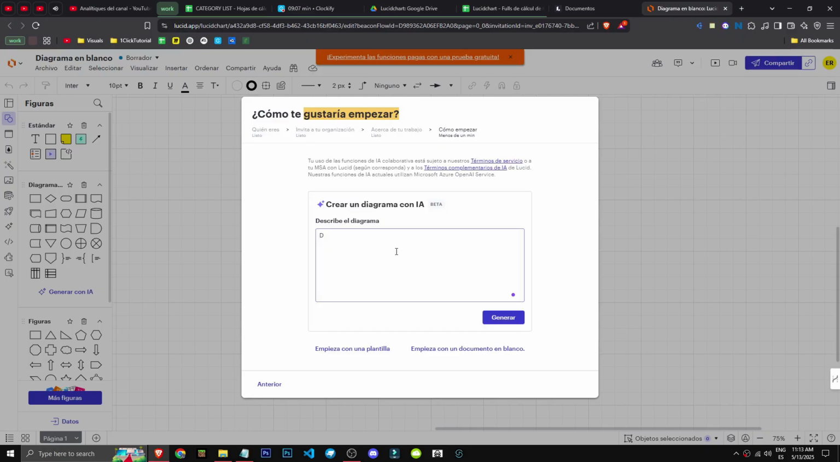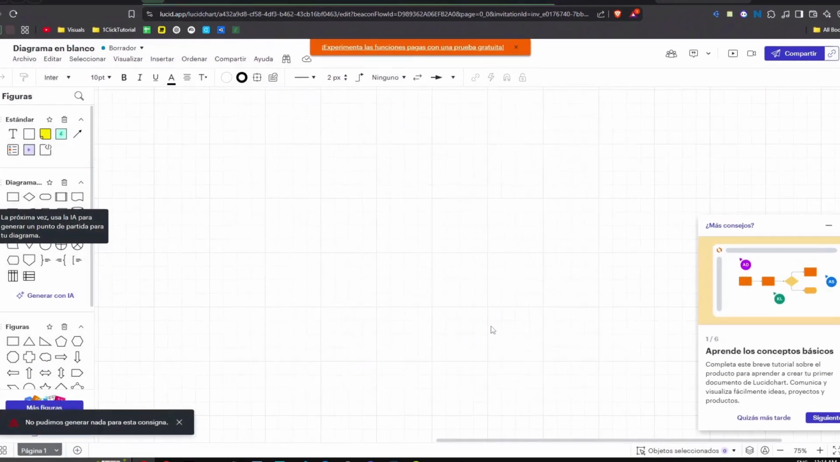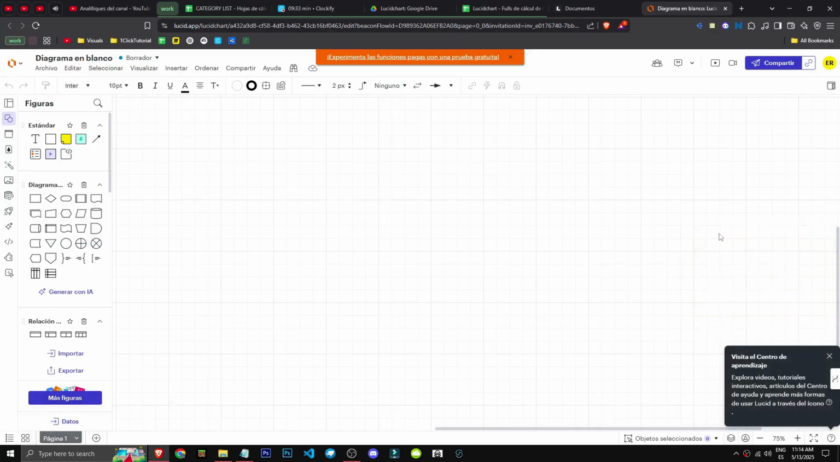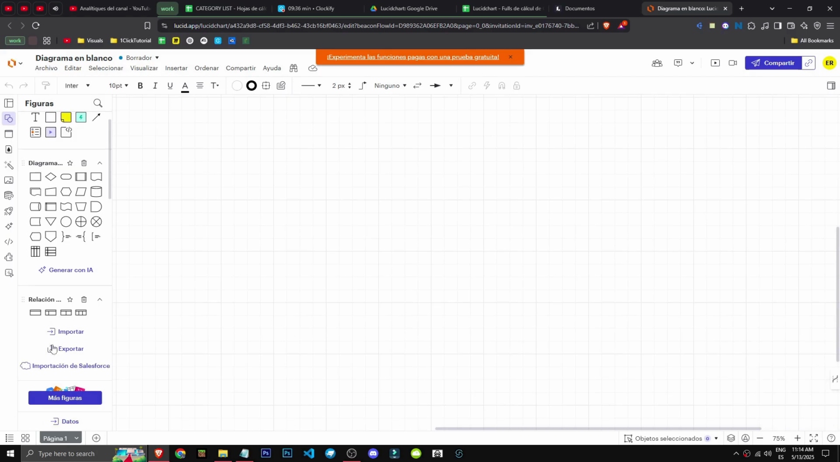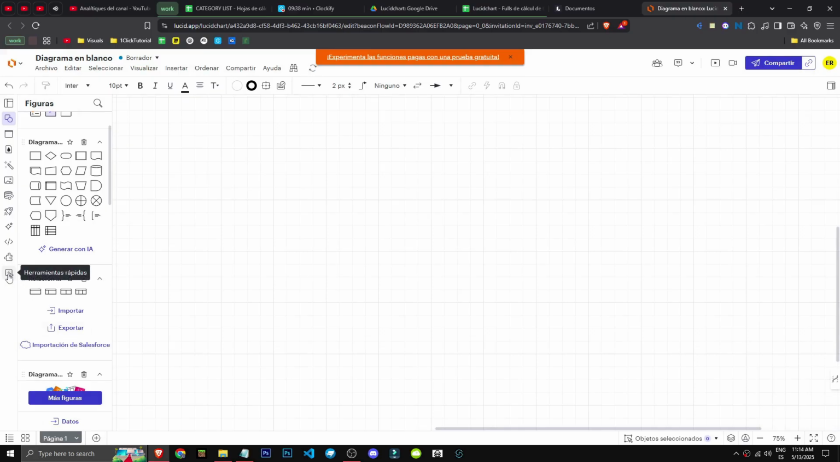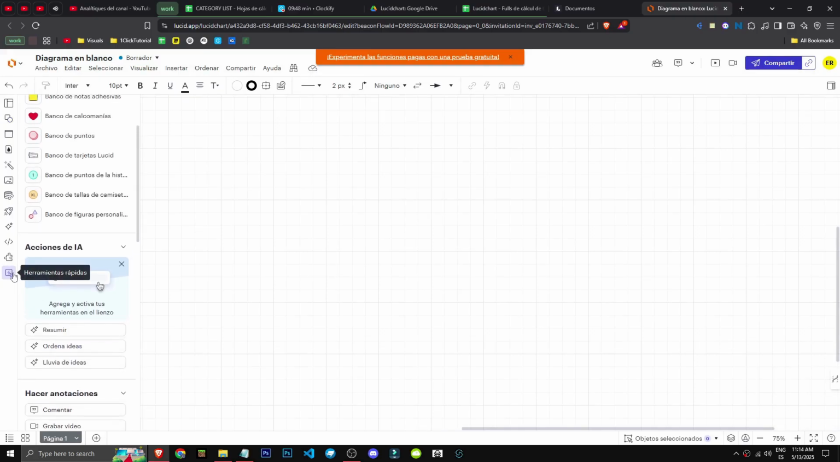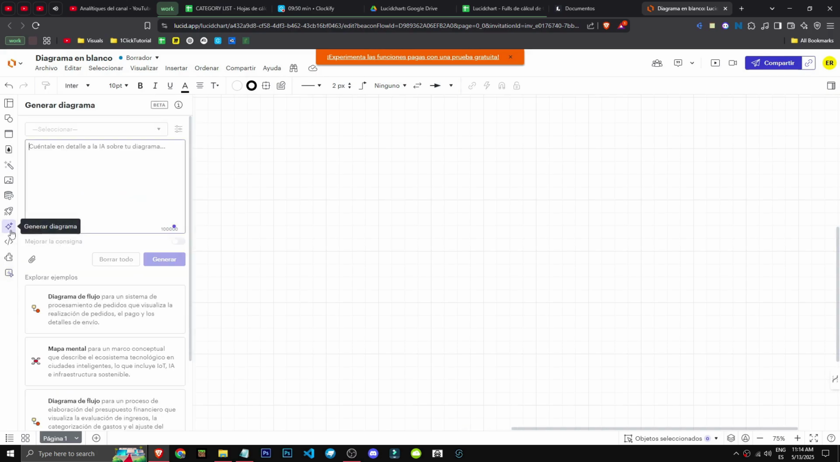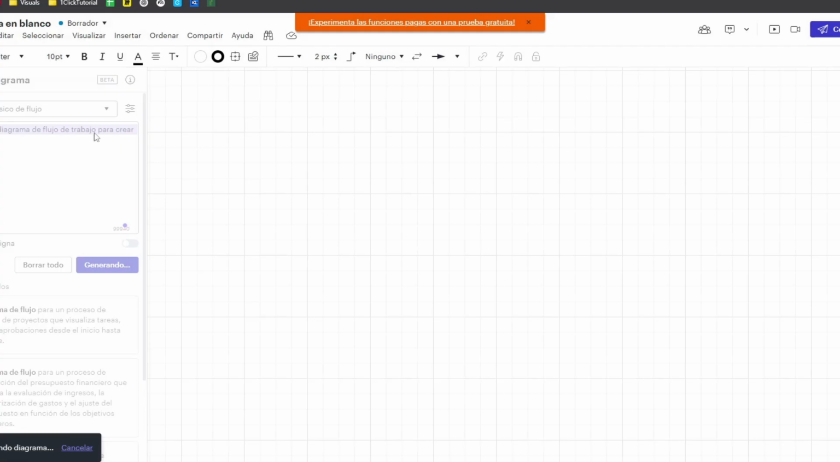We want a diagram. I said, I want a diagram of the processes to create a website. I click generate. It couldn't generate anything. Well, I'm not sure if it's because I'm on the free plan, but theoretically, it should have generated it for me, you know? Here in the quick actions section, as you can see, we have the generate diagram option, right?